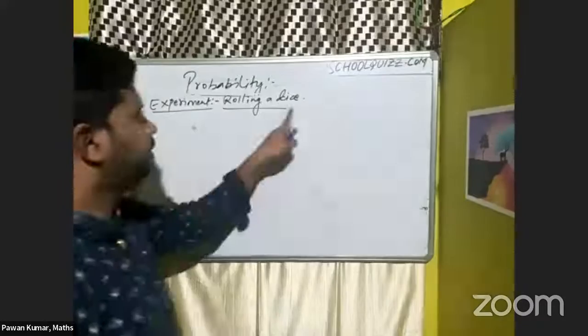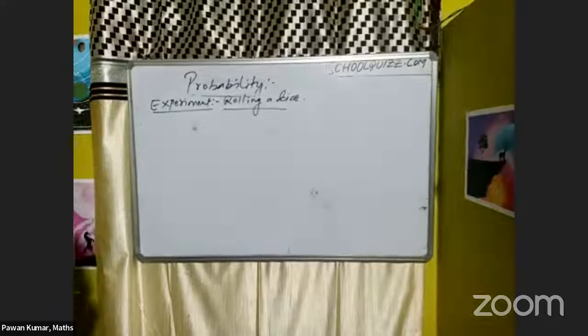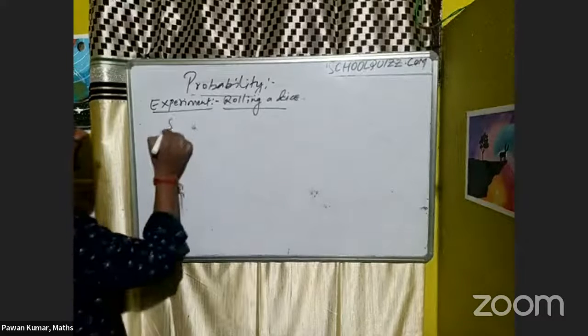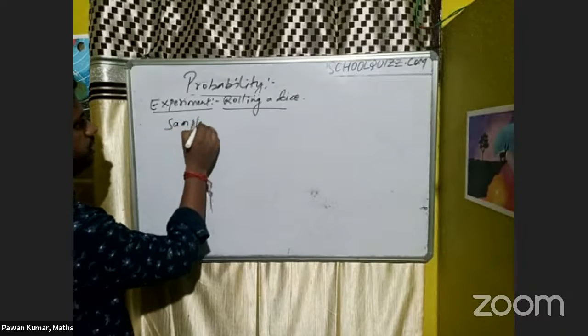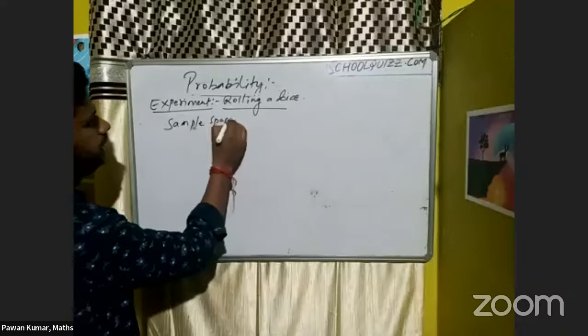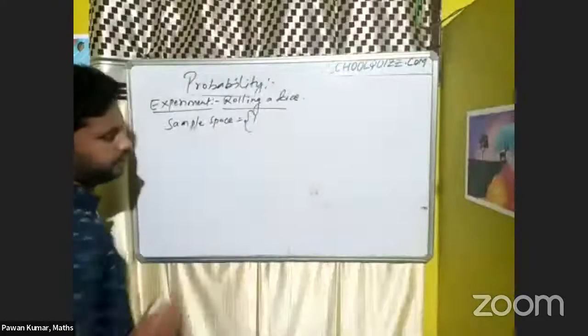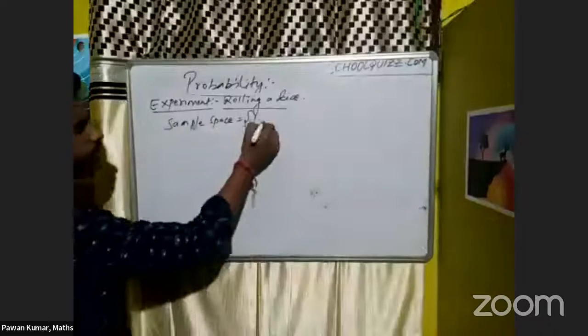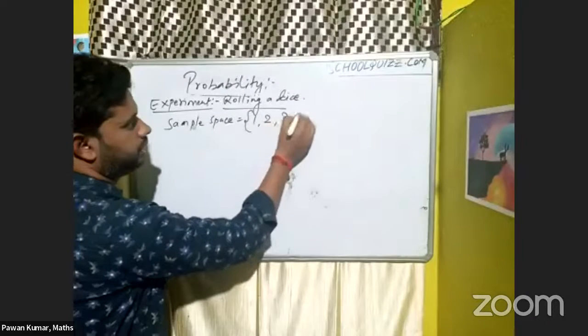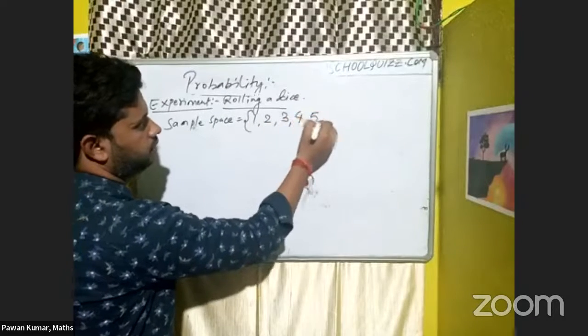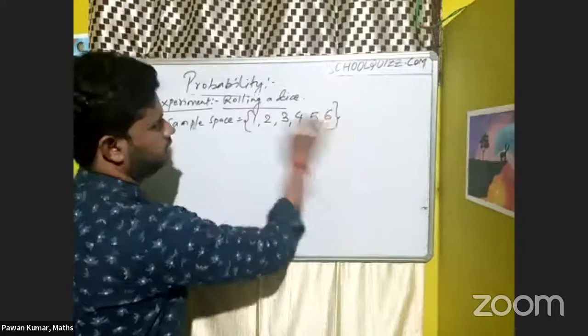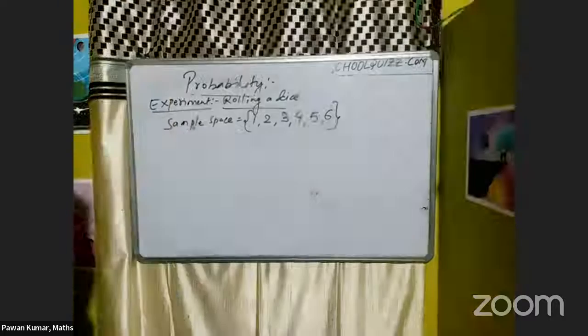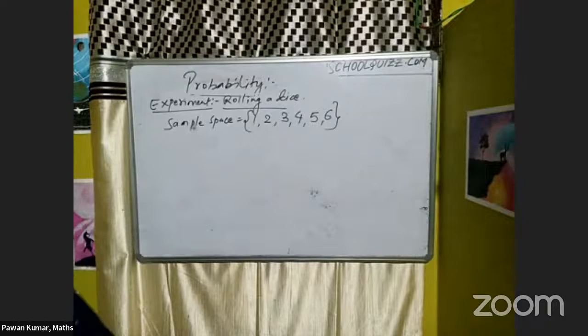Rolling a dice, that is the experiment I'm doing. So first I will write what the sample space is. Correct. So the sample space for rolling a die is nothing but the outcomes 1, 2, 3, 4, 5, 6. Correct? Anything else you are saying?